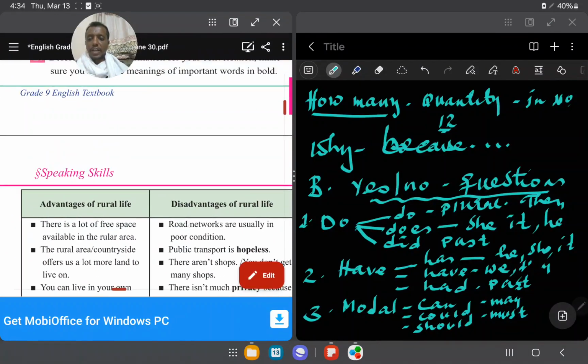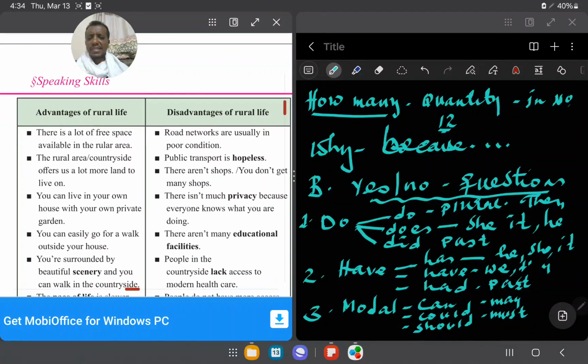Speaking skills. Next speaking skill we will see. Students, the advantage and disadvantage of rural areas, and the advantage of rural life and disadvantage of rural life. So what is the advantage of rural life or urban life? That is the question for you. You can justify why you live in urban areas.